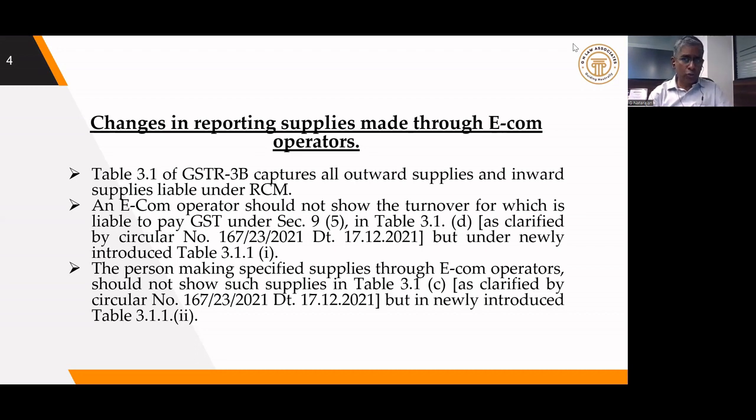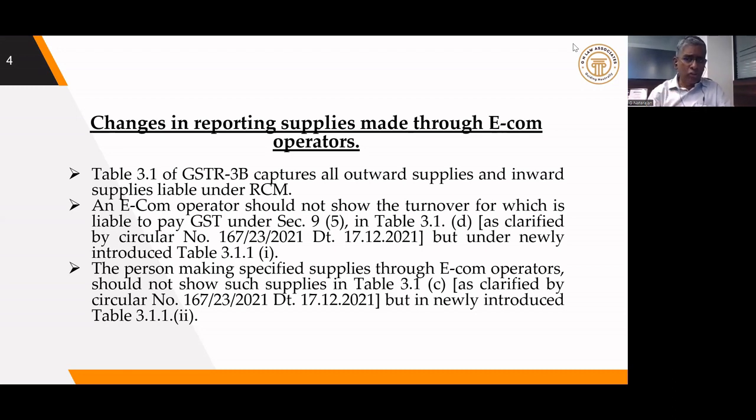That is, the e-commerce operator has to show the value on which they are liable to pay the tax in respect of the supplies notified under section 9.5 in table 3.1.1 class 1. The persons who are making the actual supply, that is the hotel, the transport operator, etc., where the tax is going to be paid by the e-commerce operator.